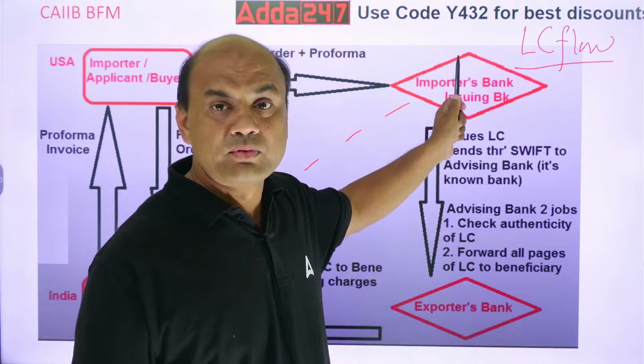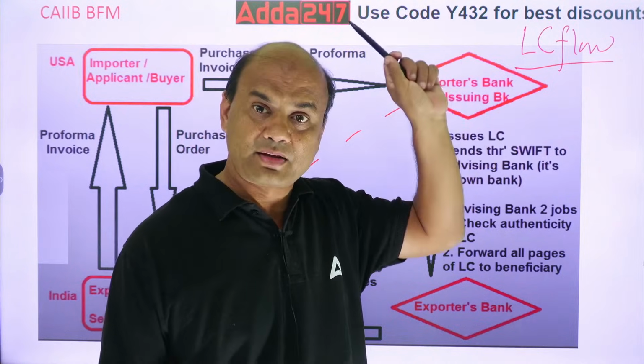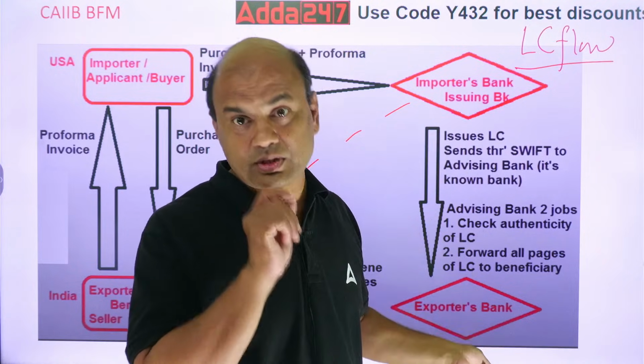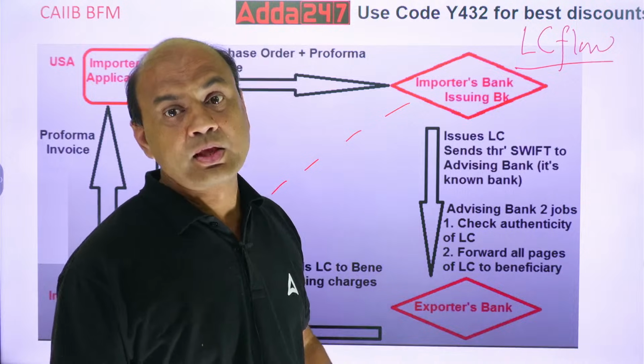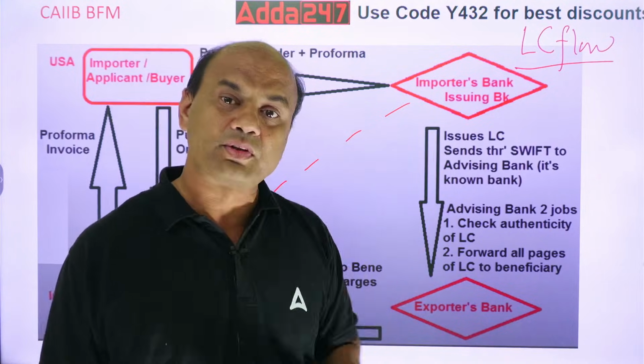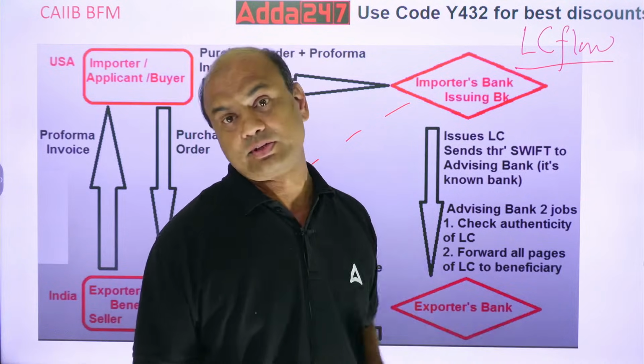So many times these fake LCs are issued from some other bank, and then these LCs are sent to the banks. So this bank will check the authenticity, number one. Number two, what will it do? It will forward all the pages of the LC to the beneficiary.